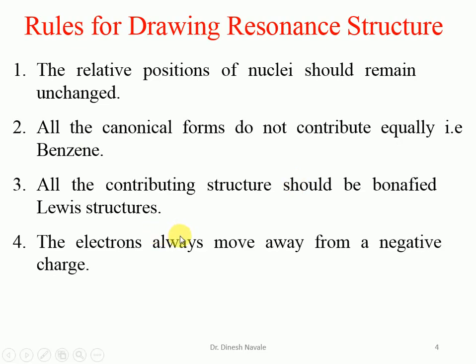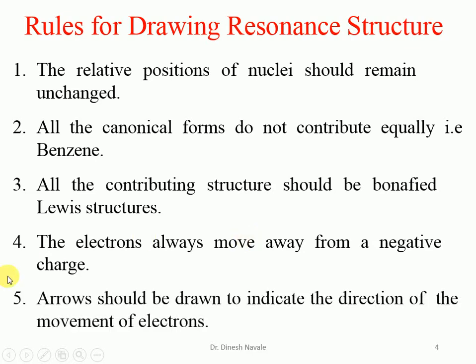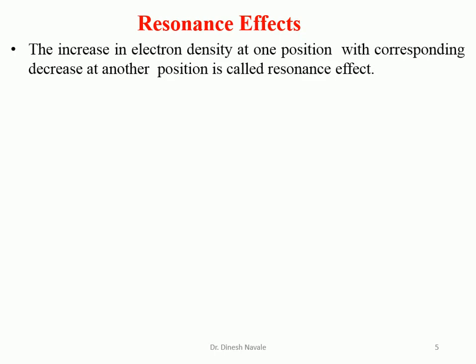The electrons always move away from the negative charge. Arrows should be drawn to indicate the direction of movement of the electrons. These are some of the basic rules of resonance structures. Now, the increase in electron density at one position with a corresponding decrease at another position is also called the resonance effect.